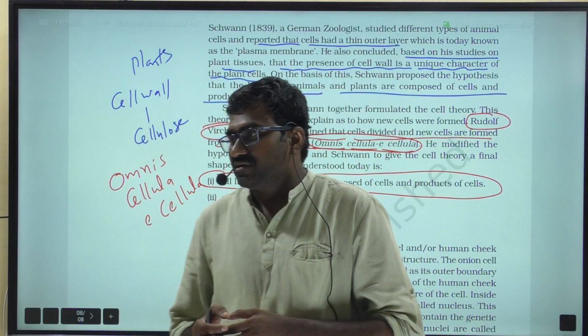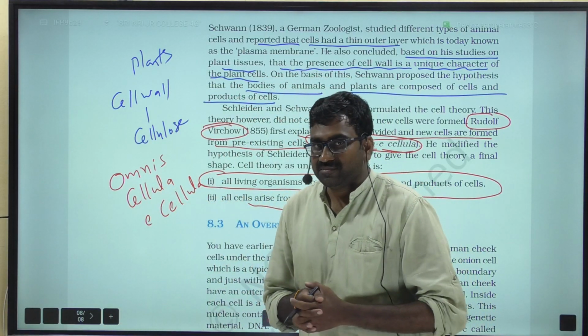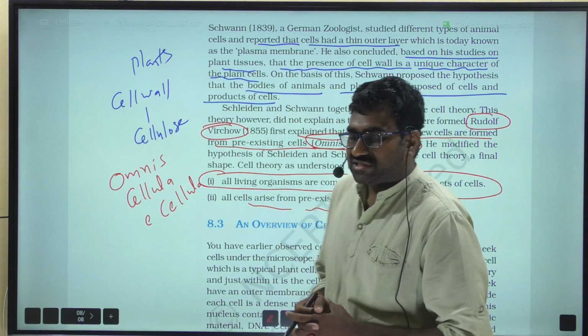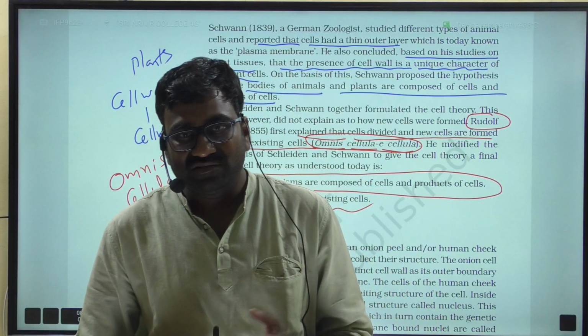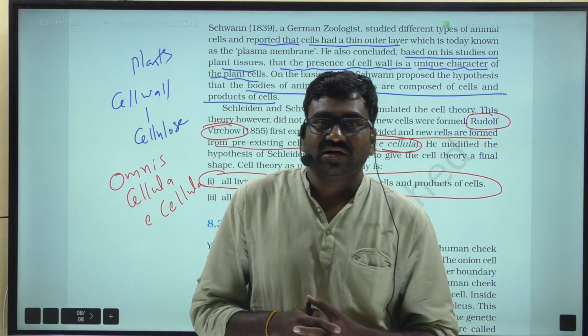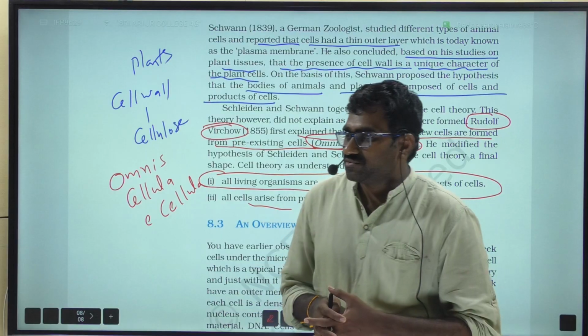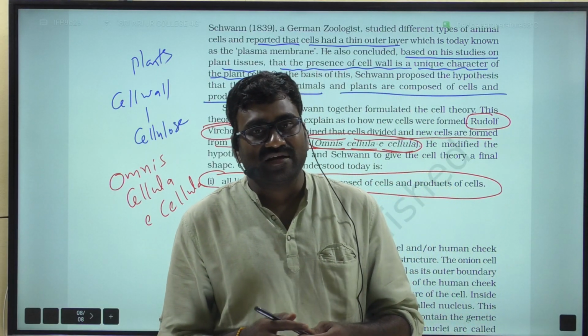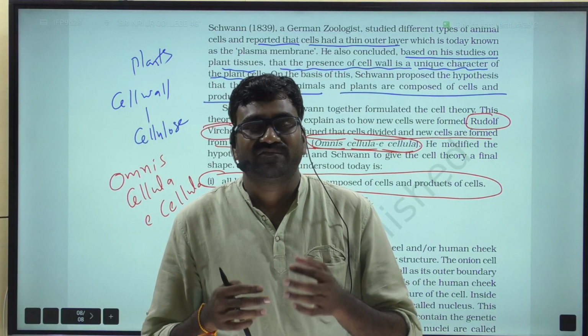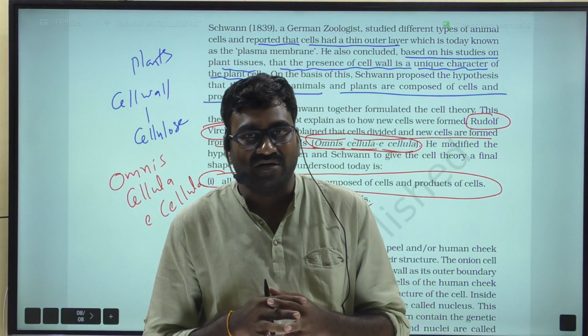So it is a 4 marks question from the IPE point of view. Schleiden and Schwann proposed cell theory together. Schleiden was a botanist, Schwann was a zoologist, and they said that plants and animals are composed of different kinds of tissues, but they failed to explain how new cells are formed.